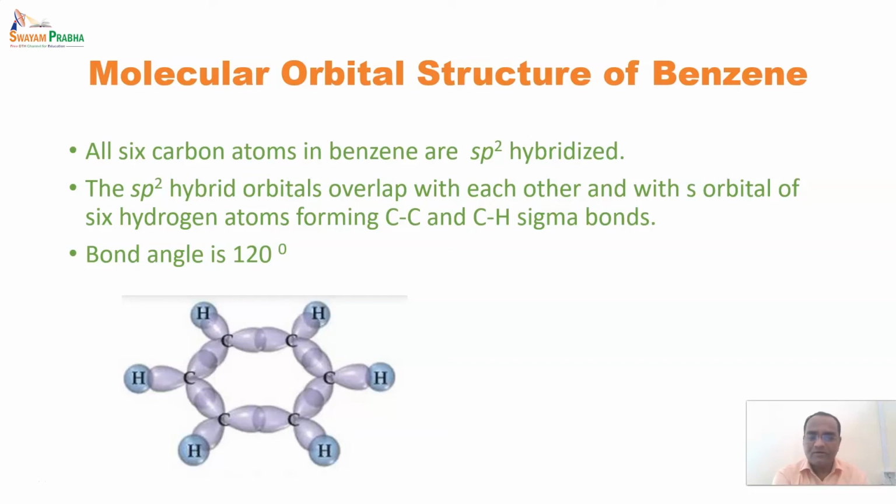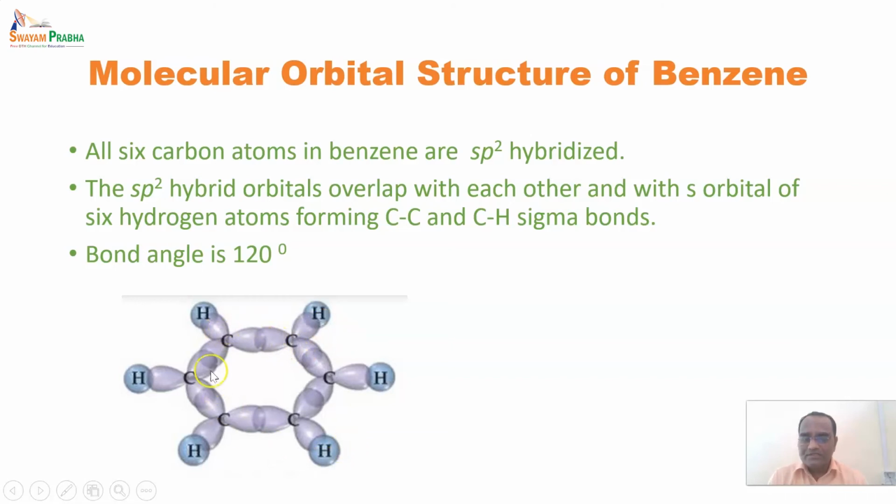SPDF, you might already know this from basic organic chemistry. These are the 4 shells, or energy levels, where the electrons are located. Sigma bonds means what? When it is an s-s overlap, or an s-p overlap, such bonds are said to be sigma bonds. And when it comes to a p-p overlap, it becomes a pi bond. We'll see further what that pi bond is in the case of benzene.